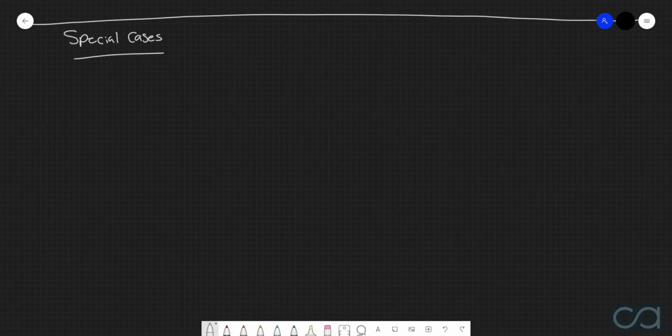So what I'm going to do here is present two somewhat more interesting situations that we could deal with. The first situation is what happens when our line segment is perfectly horizontal. And the second situation is what happens when the line segment is perfectly vertical.